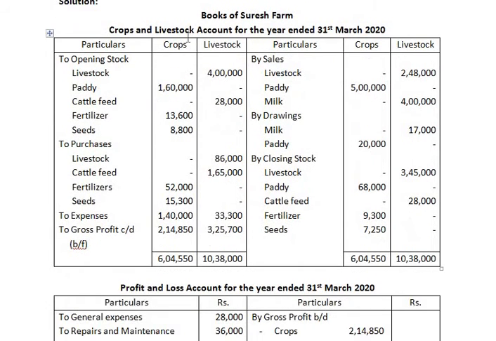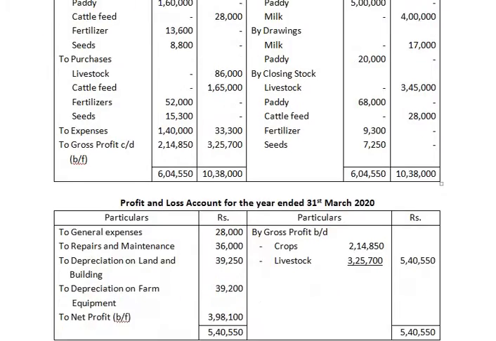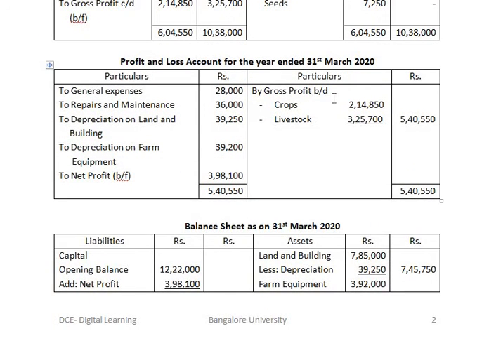Now let us see the crop and livestock account for the year ended. On the debit side we have opening stock, purchases, expenses. On the credit side we have sales, drawings, closing stock. The difference we get in the crop and livestock account is gross profit carried down. Gross profit is brought down to the profit and loss account from the crop account and the livestock account. On the debit side we have general expenses, repairs and maintenance, depreciation on land and building, depreciation on farm equipment. The difference we get is net profit.